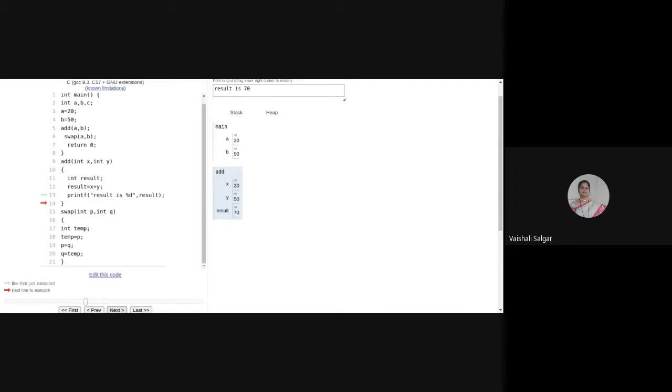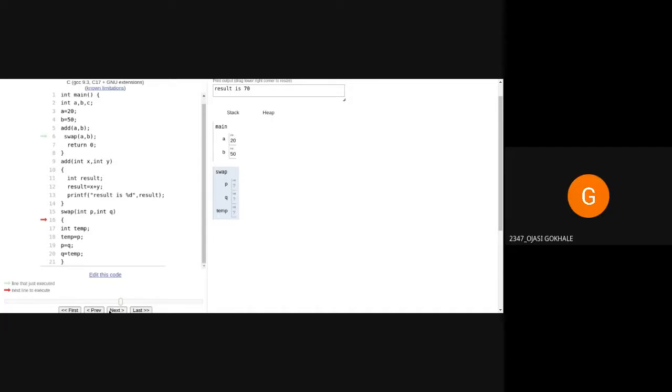So just keep in mind, whenever a function is executed, at that time memory will be allocated to that particular procedure or function. So once this add function is over, automatically the memory which was allocated for add is deallocated. Now, if you are again calling the add function, separate memory will be allocated again. That we can see. So for swap, again, the memory for the swap function will be allocated.